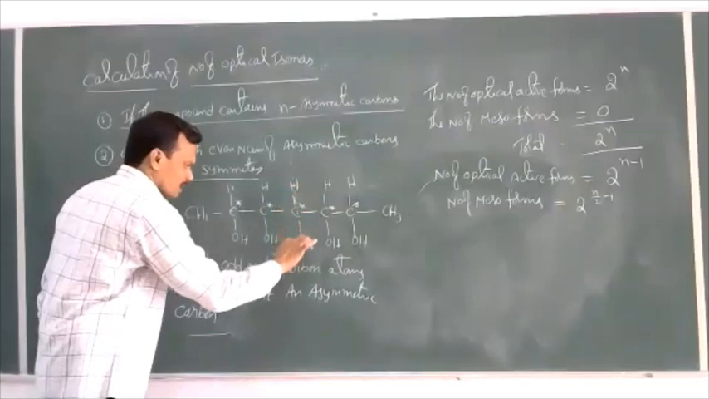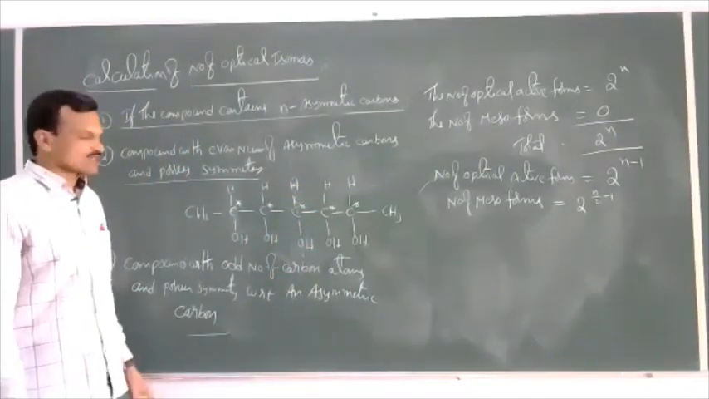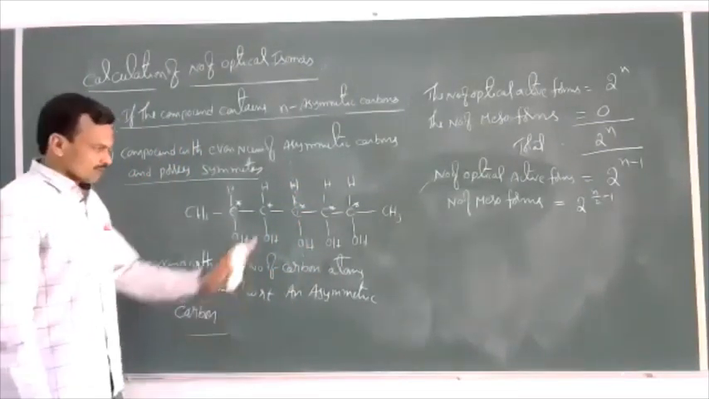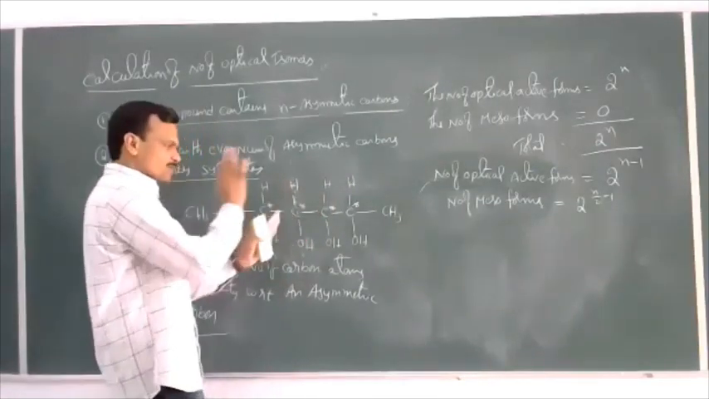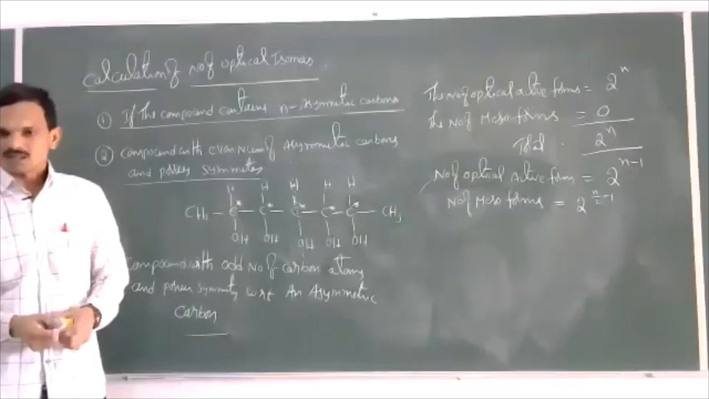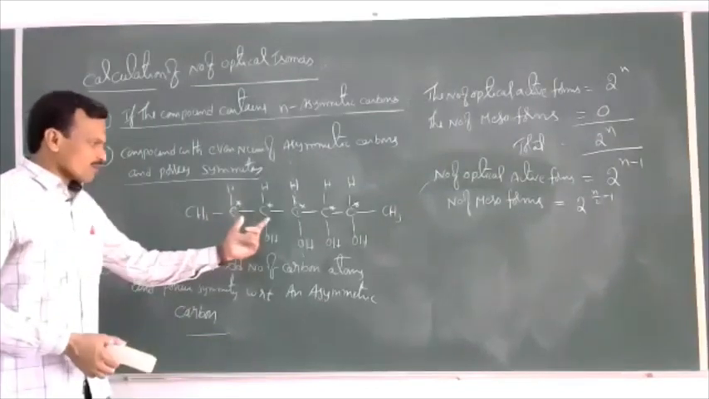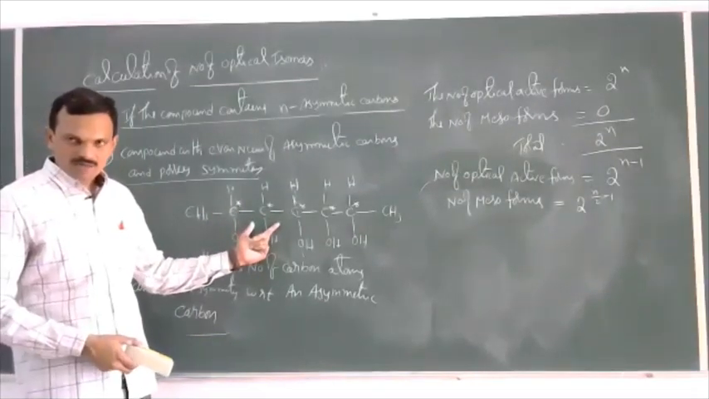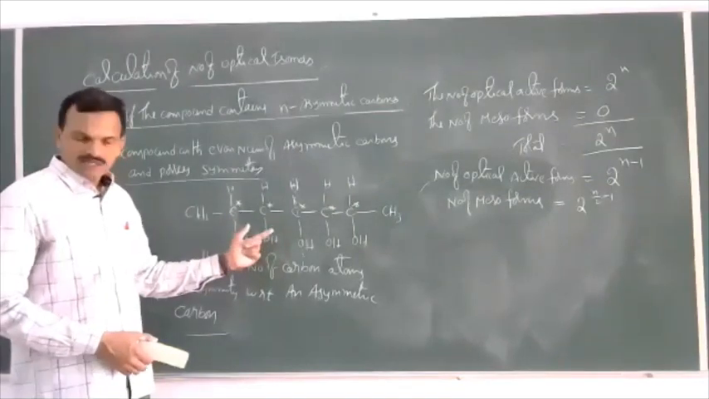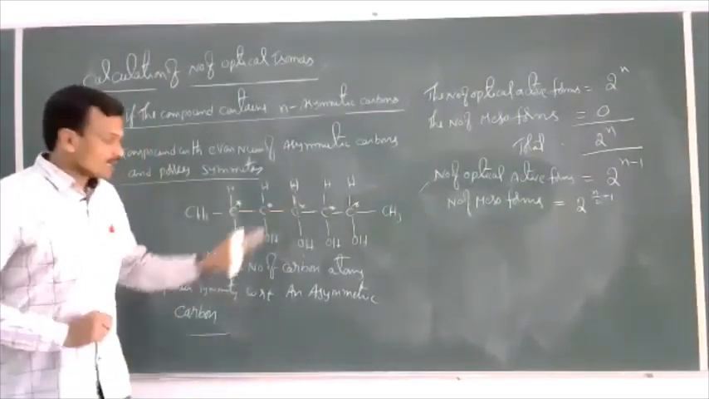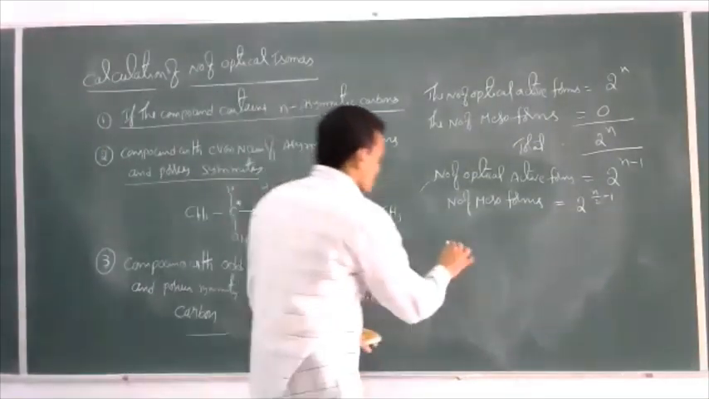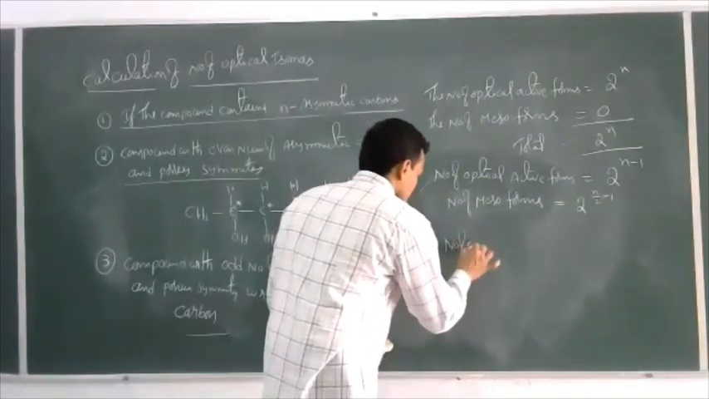this asymmetric carbon atom. This is called as a pseudo symmetry. With respect to an asymmetric carbon, both sides of the groups are same. This type of symmetry is called as pseudo symmetry. Now this is the compound with odd number of carbon atoms, which is symmetric with respect to a chiral carbon, called as pseudo symmetry. In this case, what is the number of optical active forms?